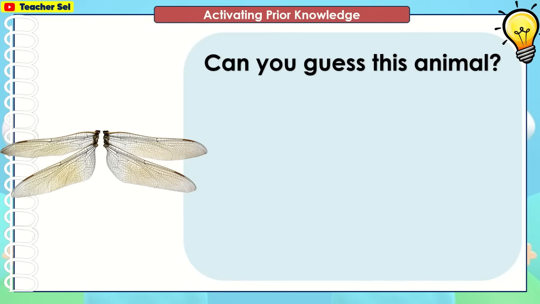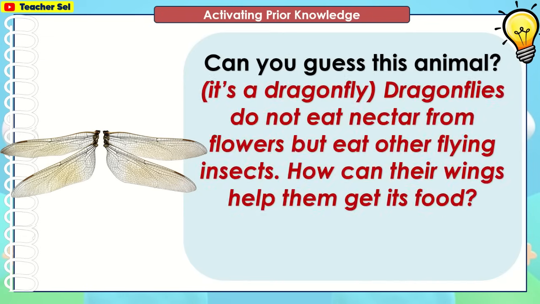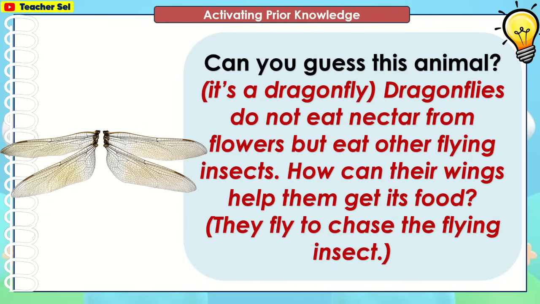Can you guess this animal? It's a dragonfly. Dragonflies do not eat nectar from flowers, but eat other flying insects. How can their wings help them get their food? They fly to chase the flying insect.